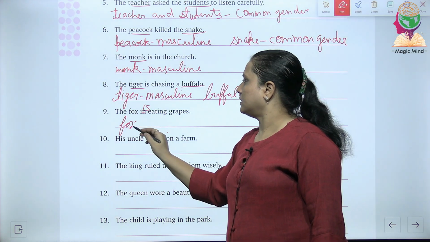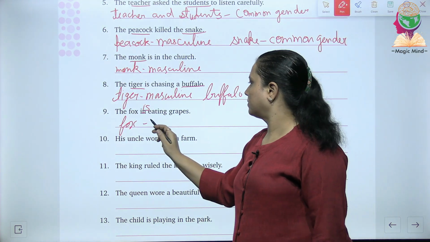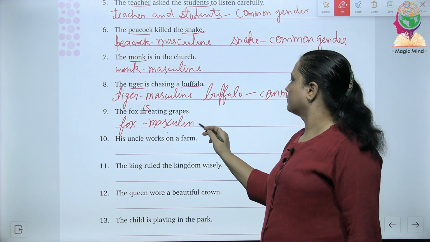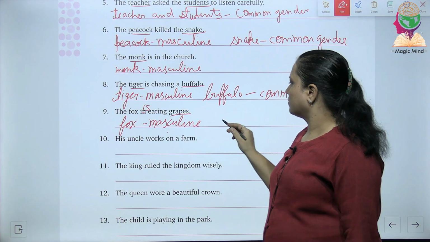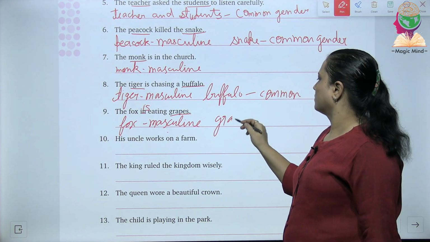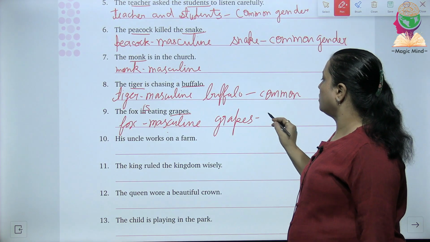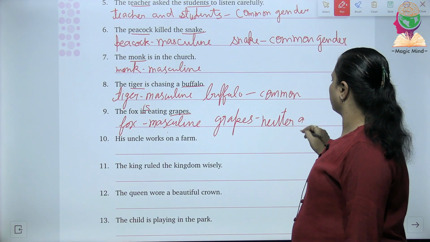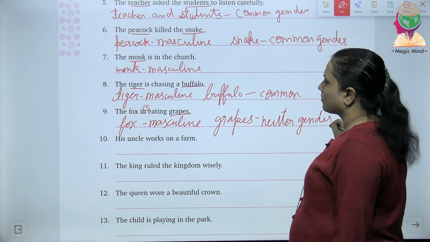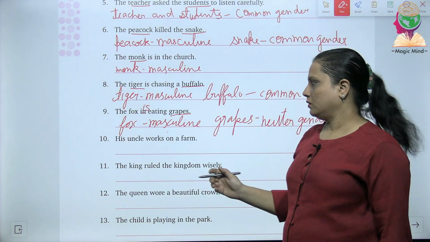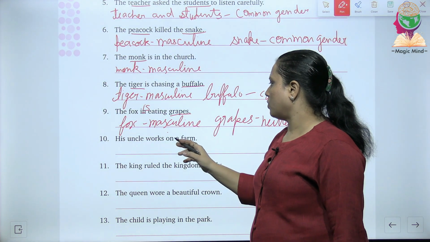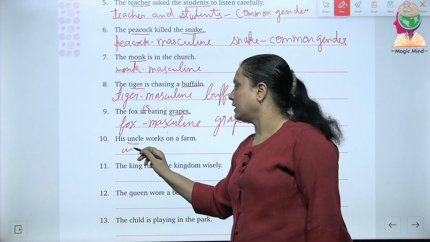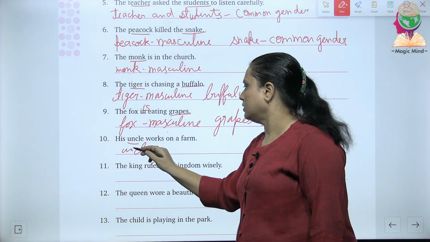Fox is what? Again it's a masculine. Grapes are non-living. We will call it as neuter gender. Then the 10th one, his uncle works on a farm. So what about uncle? Uncle is again a masculine gender.